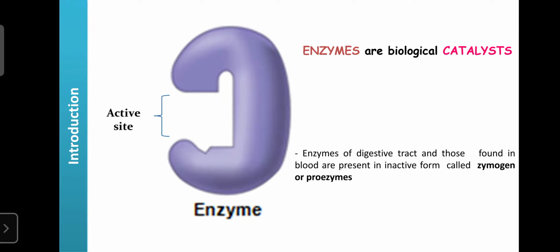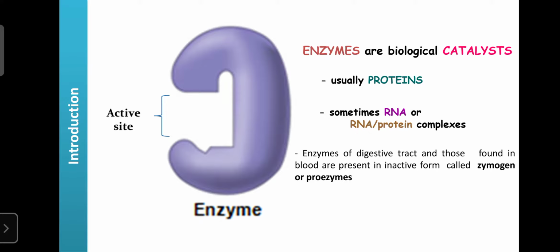They convert larger biomolecules into smaller biomolecules, and they can also utilize smaller biomolecules in the synthesis of larger biomolecules. So enzymes are mainly known as catalysts, and they are involved in the conversions or modifications of biochemicals. That's why they are known as biological catalysts. Enzymes are usually made up of proteins. Sometimes enzymes are RNA in nature, or RNA-protein complexes.